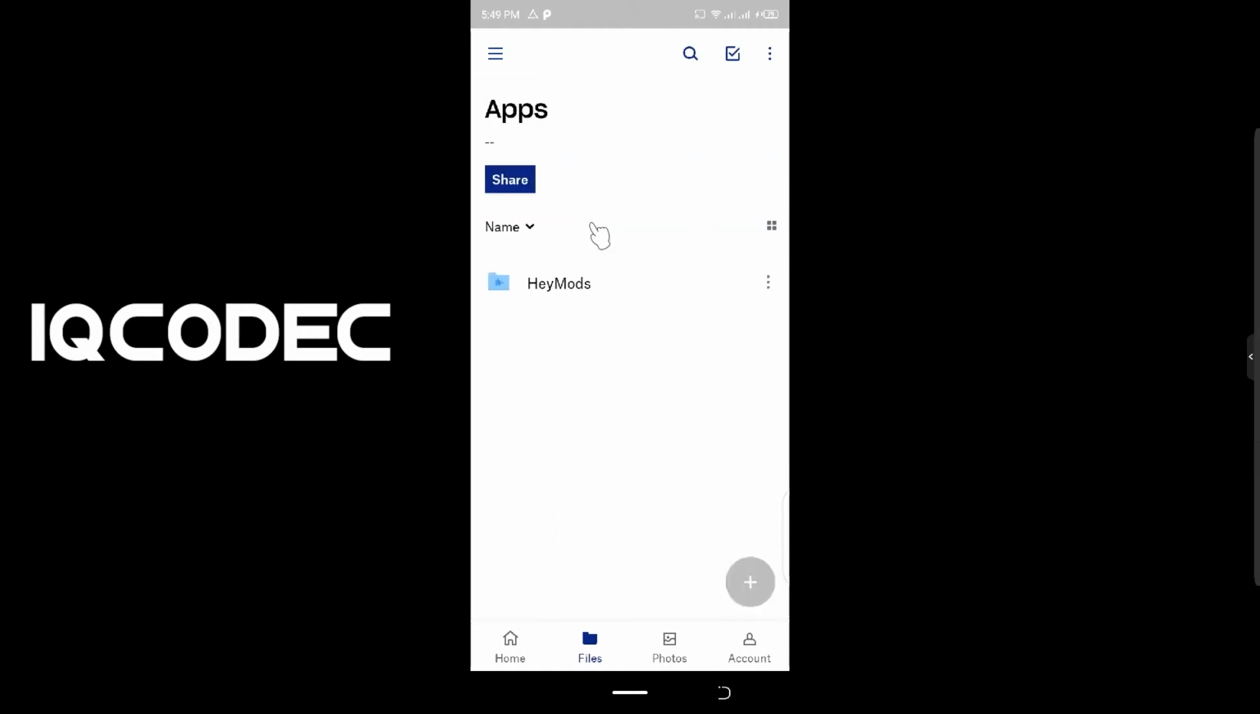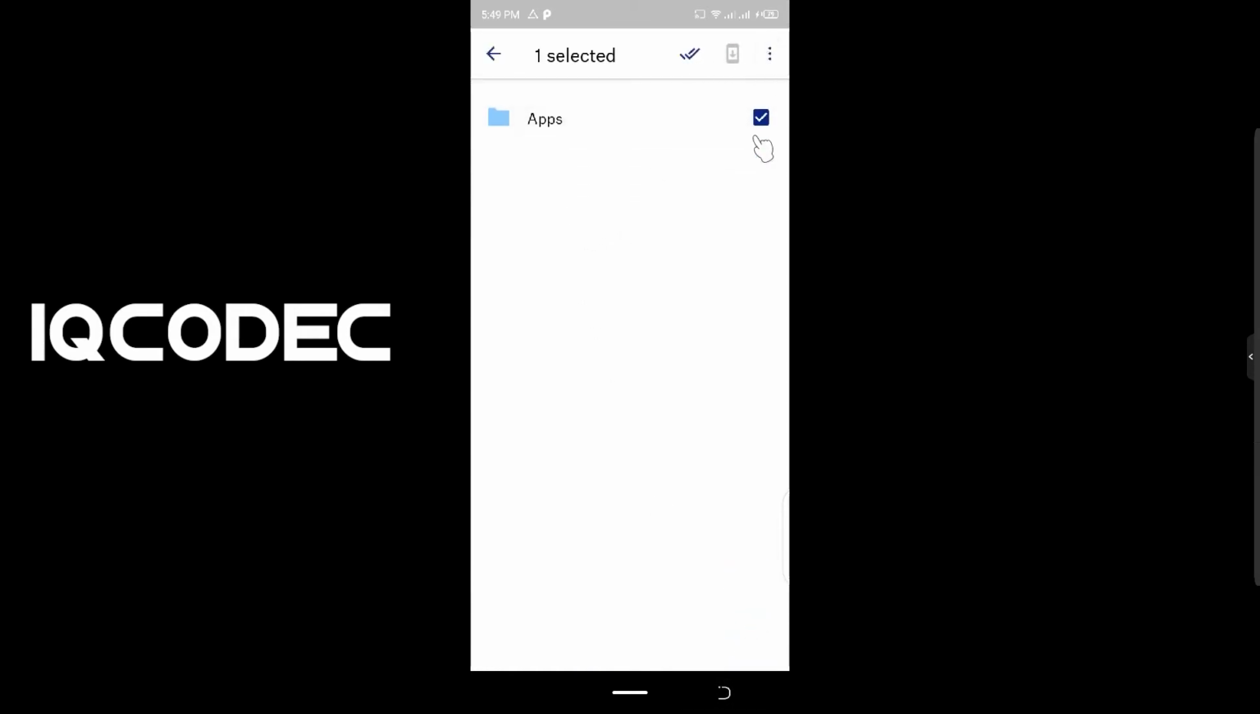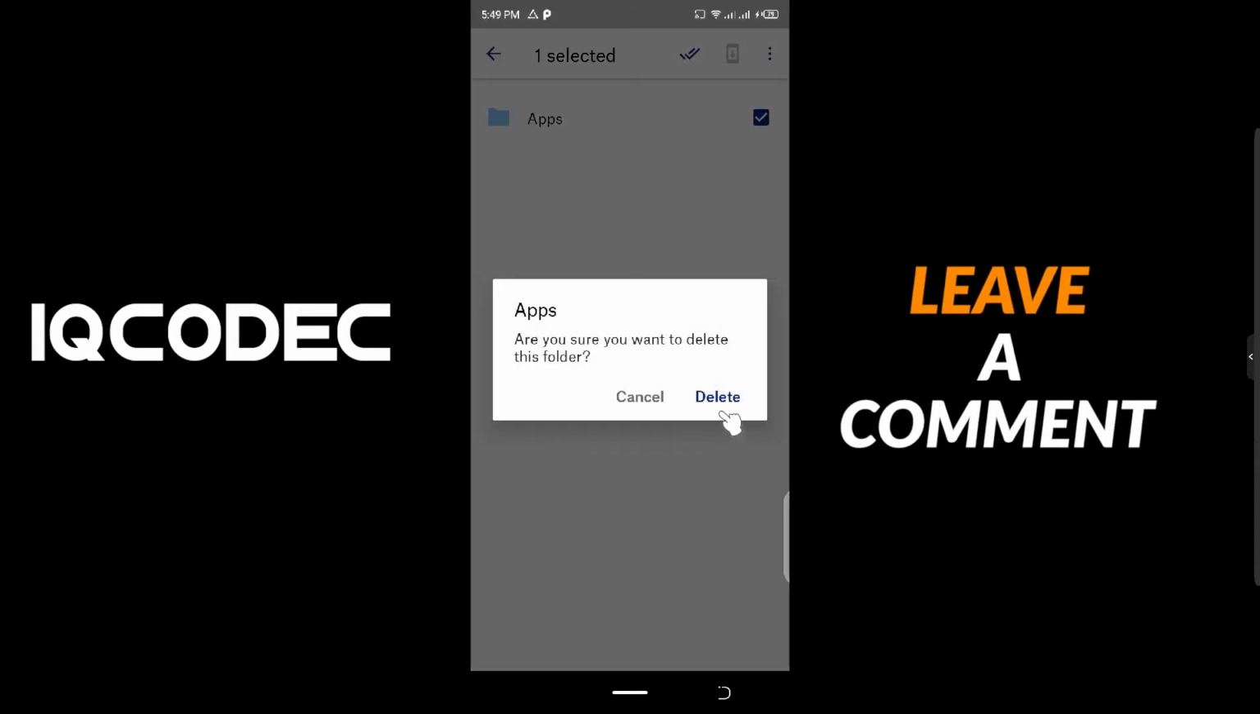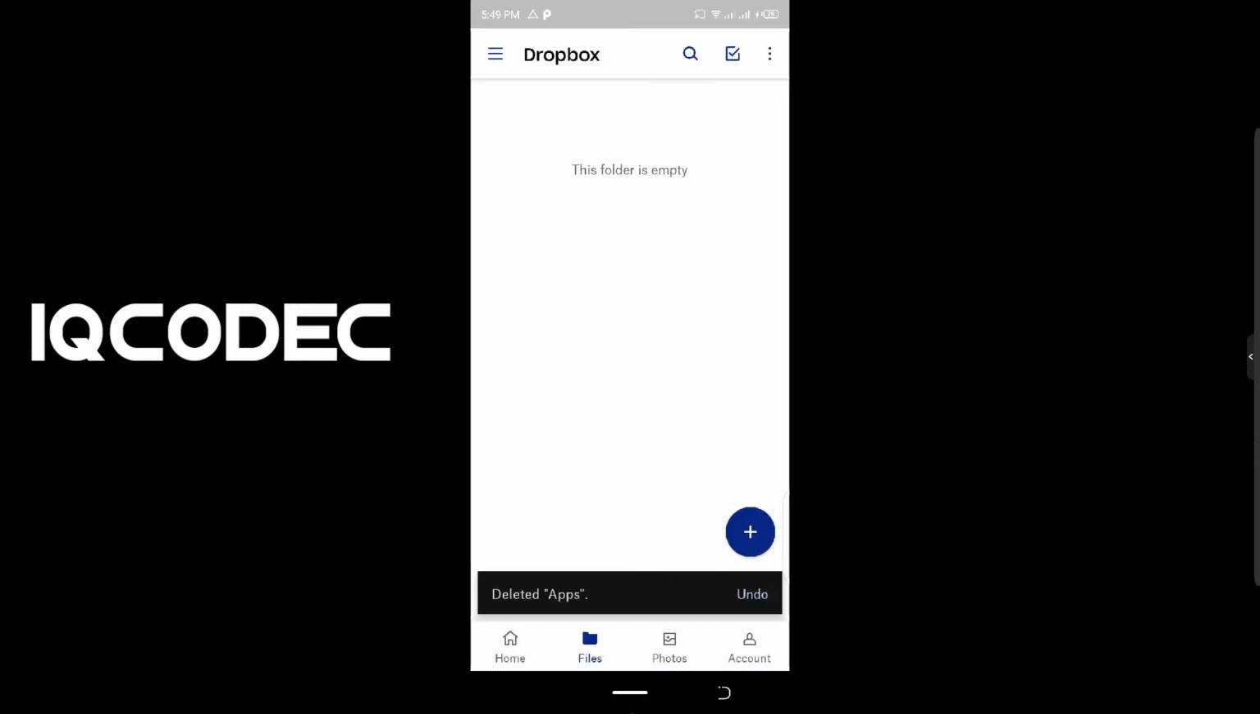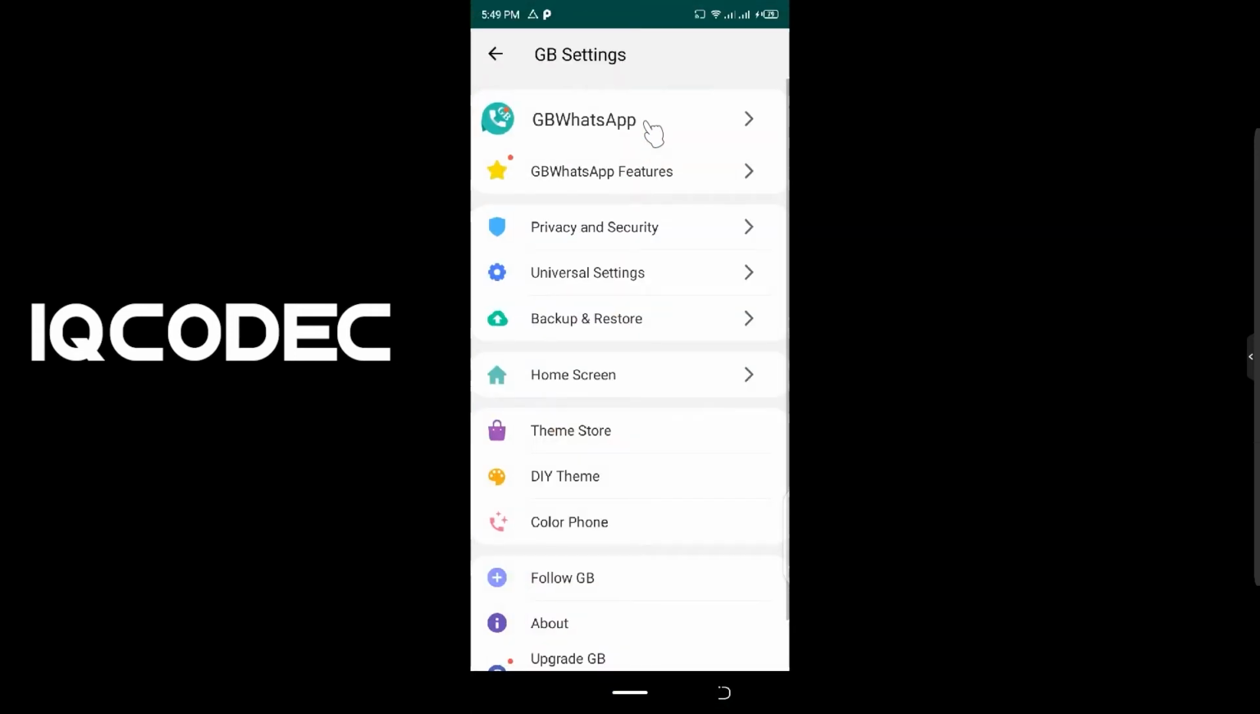I already did a backup, so I'm going to delete it to start from afresh. Okay, delete. This is just to show you how it is working. Now, moving back to GB WhatsApp, this is what we're going to see.